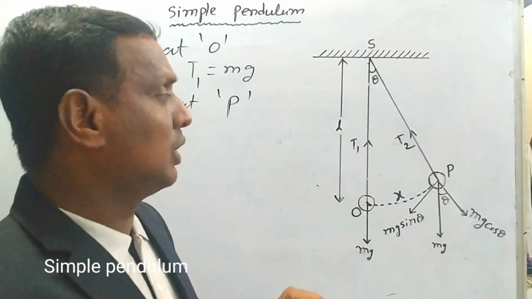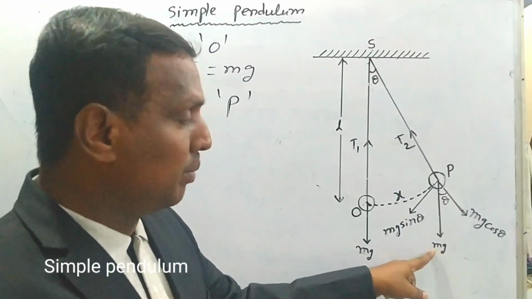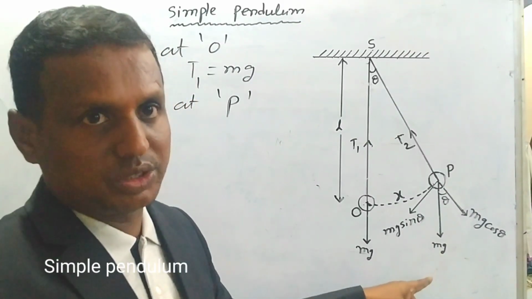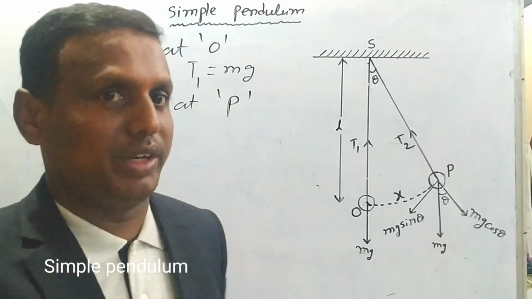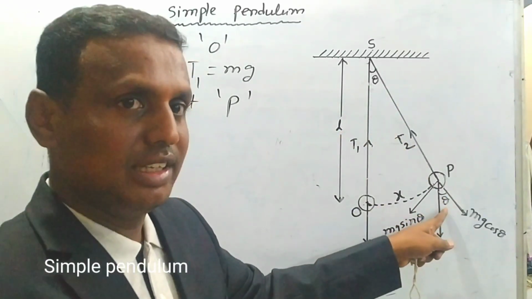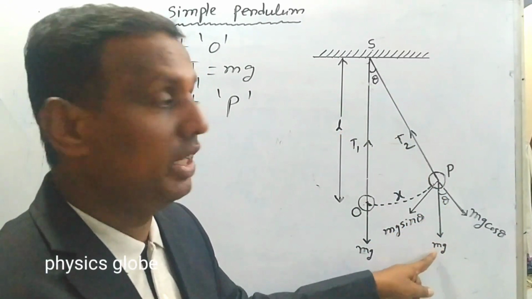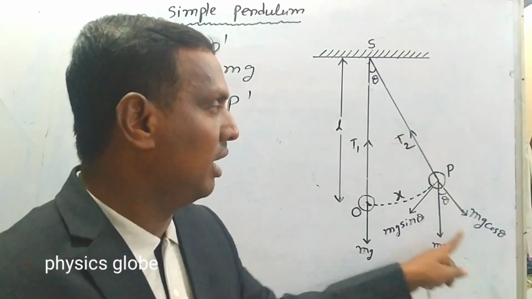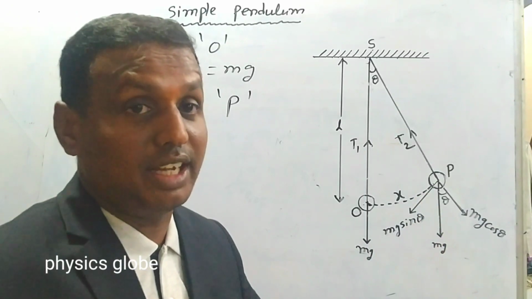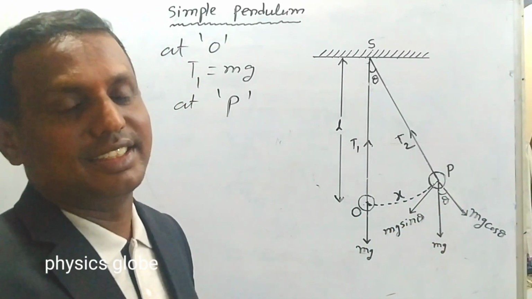Now mg, the gravitational force, is resolved into two components according to vectors. This is angle theta, the same here. So it has two components: mg cos theta and mg sin theta.